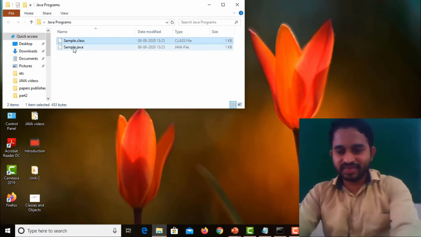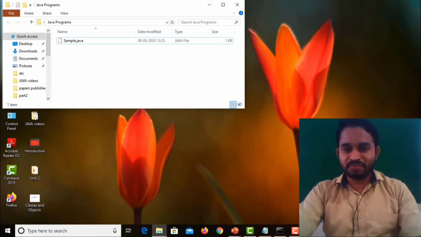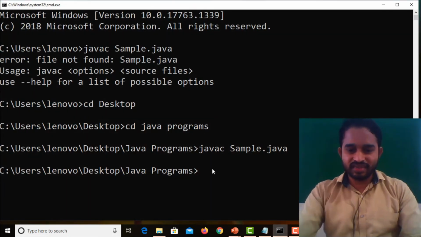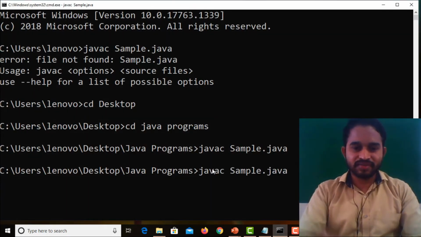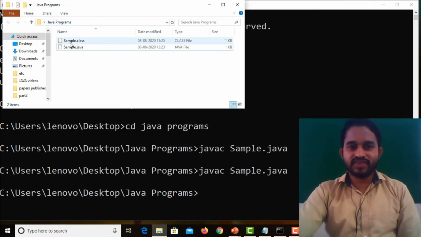Otherwise, again I want to check it for clarity. I removed it. Again I want to compile. Again go and check it. One more time I want to compile. Yes, go and check it. Dot class file is generated. So in this way we have to generate the dot class file.